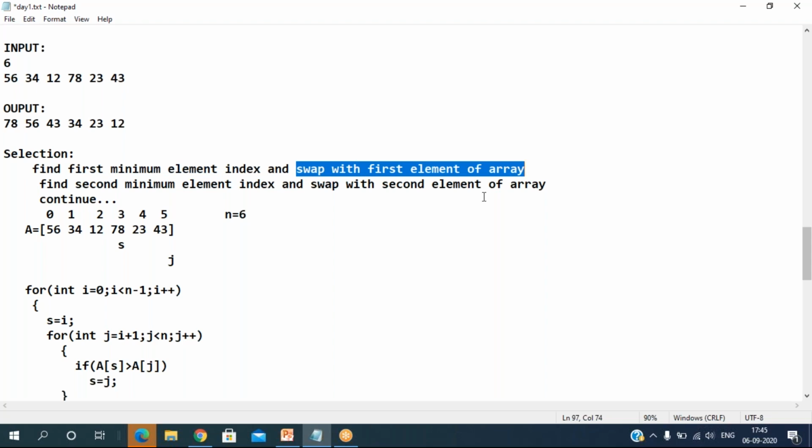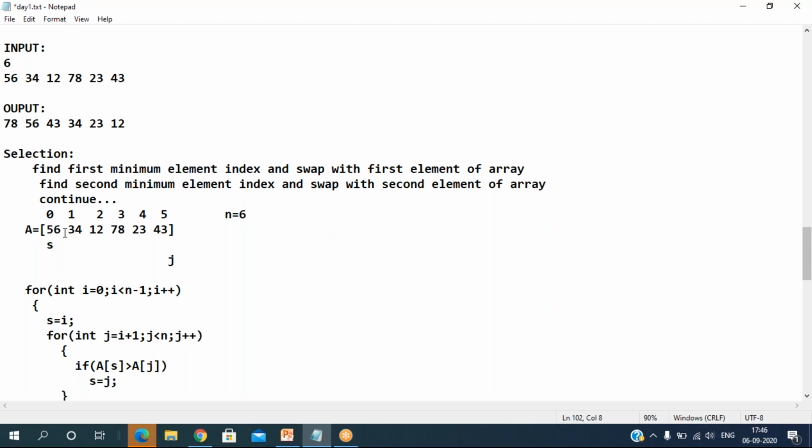Then continue the same process like this. What I am doing right now is assuming the first element. Actually, I am doing this for ascending order. Descending order will come later. I am explaining ascending order, and I am asking you to do descending order.